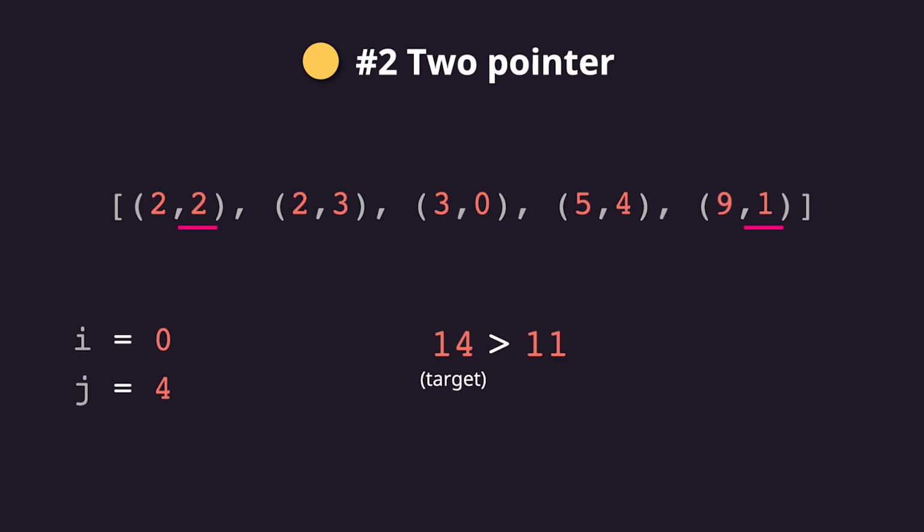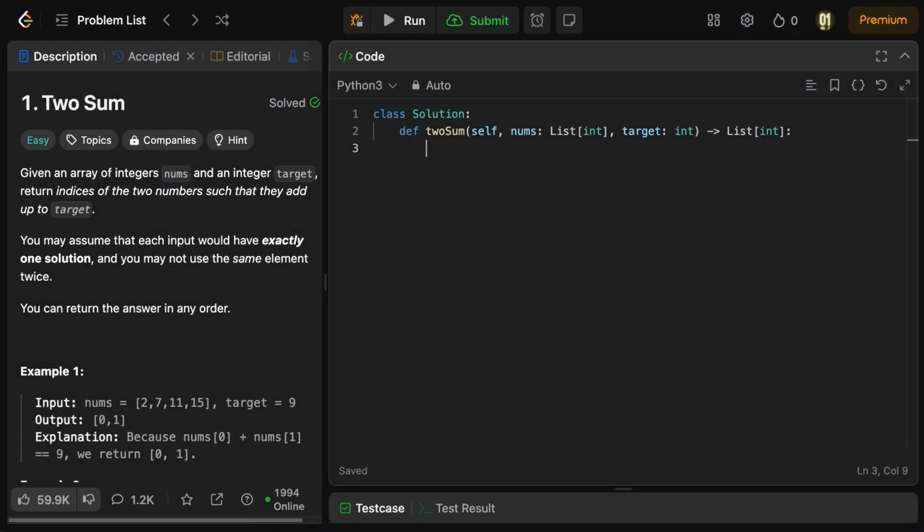Since 11 is too low, we move i one step to the right, but since the next element is also 2, the sum is still 11, so we have to move i to the right once again. Now the sum is 12, which is still too low, so we move i one more time to the right, and we finally get 14, which is our target. Therefore, the solution is the indices in the original list, not the sorted list, associated with those numbers, which are 1 and 4. But let's see it in code.